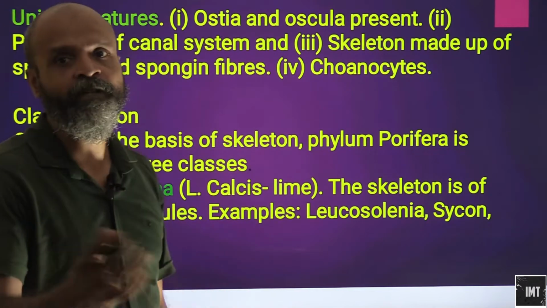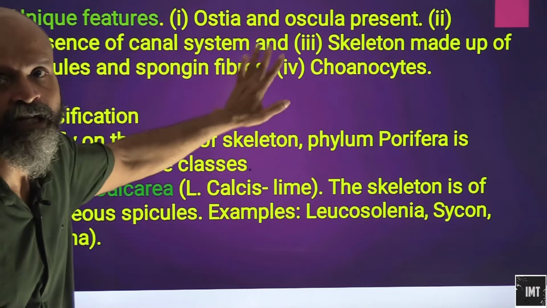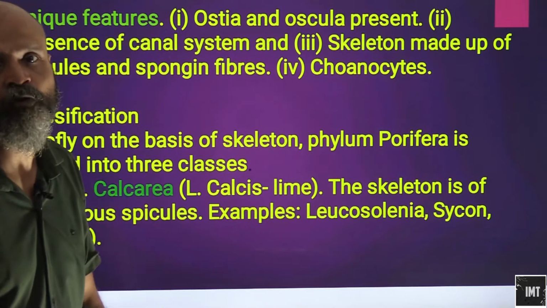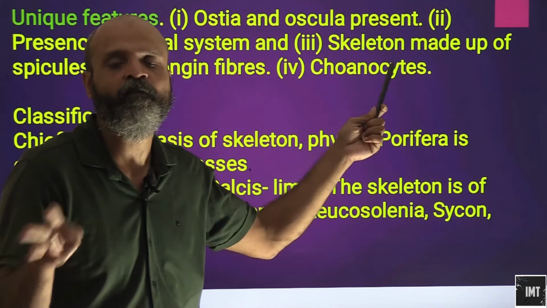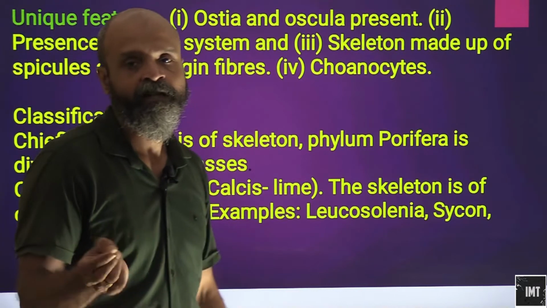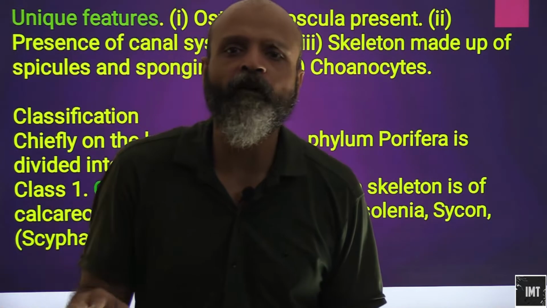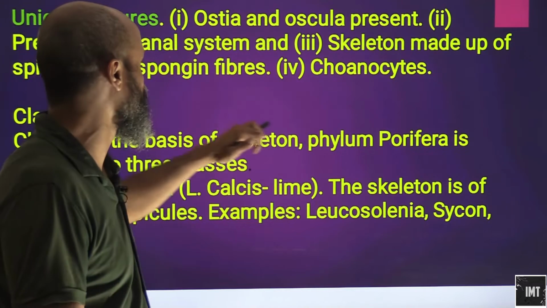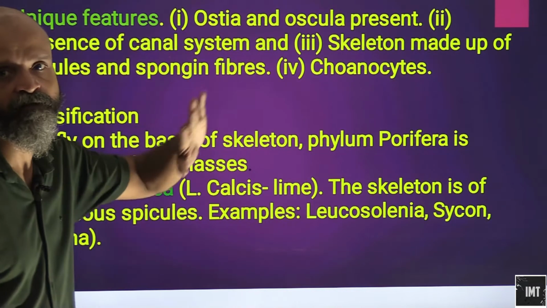What are the unique features? As we have studied earlier, all sponges have the ostia and the osculum, basically the inlet and outlet of water through their bodies. Presence of canal systems, we have seen three types. The skeleton is made up of spicules and spongin fibers, and these might be made up of only calcareous or siliceous tissues, that is calcium and silicon. Choanocytes, we have seen what choanocytes are as well.